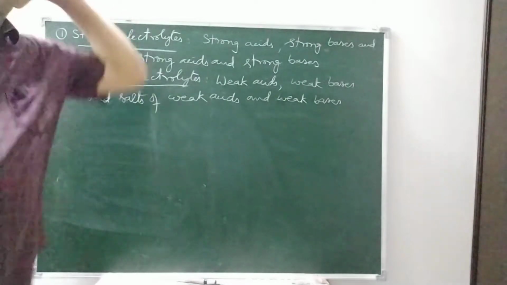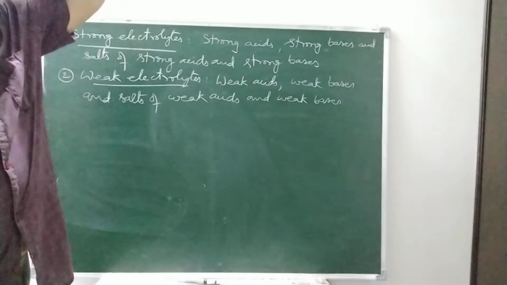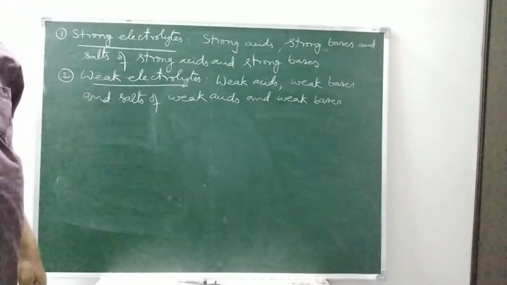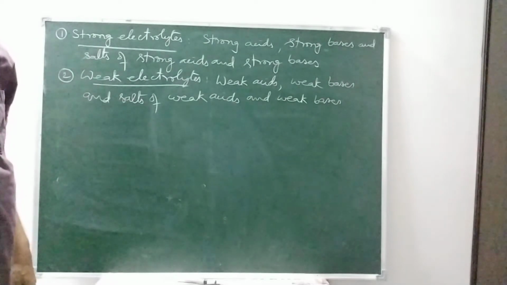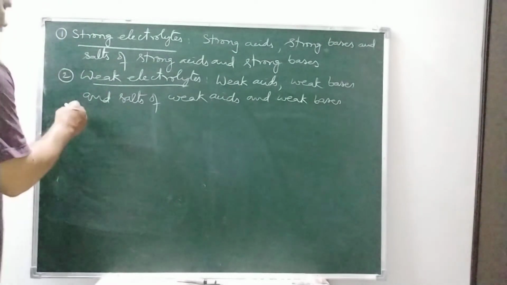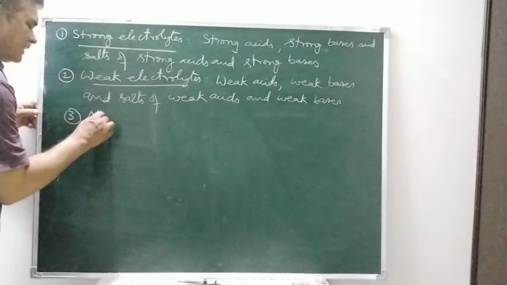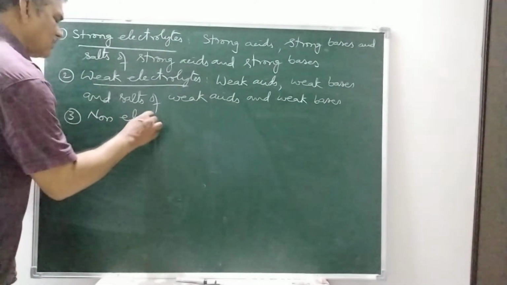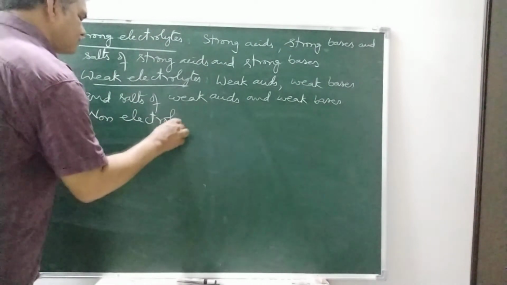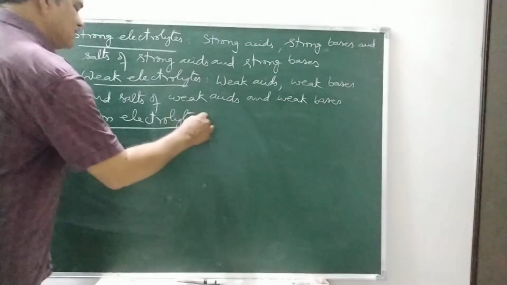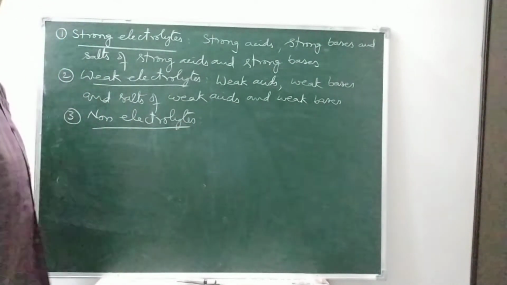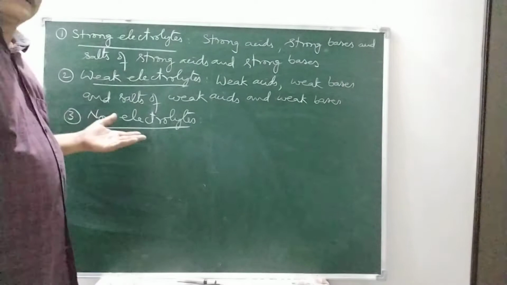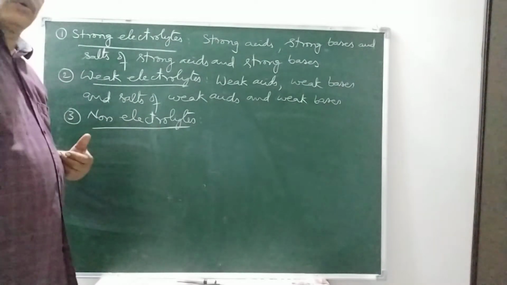And there are some solutions in which no current flows. They are called non-electrolytes. Through non-electrolytes, current does not flow.